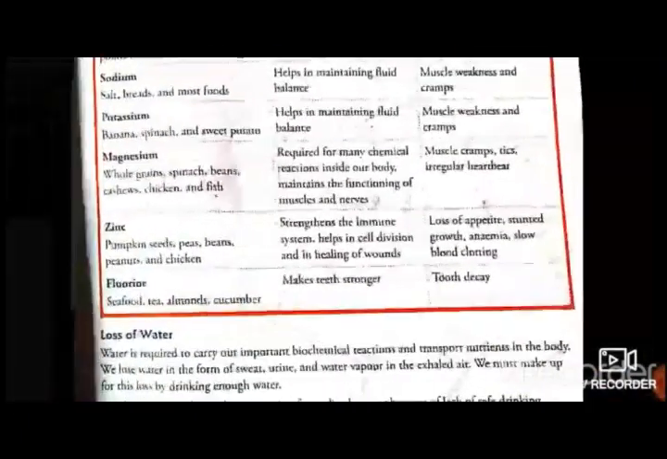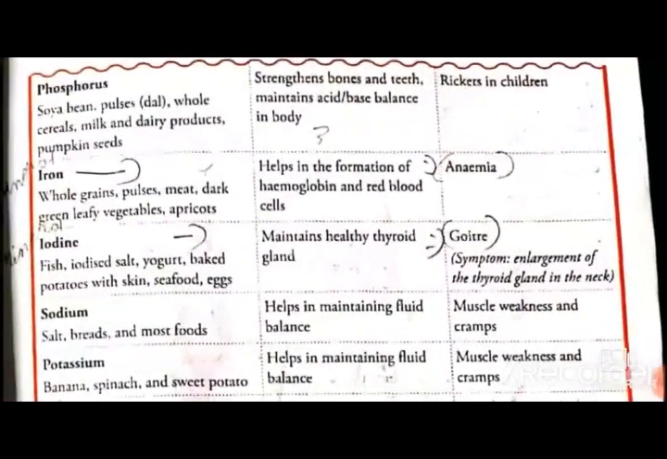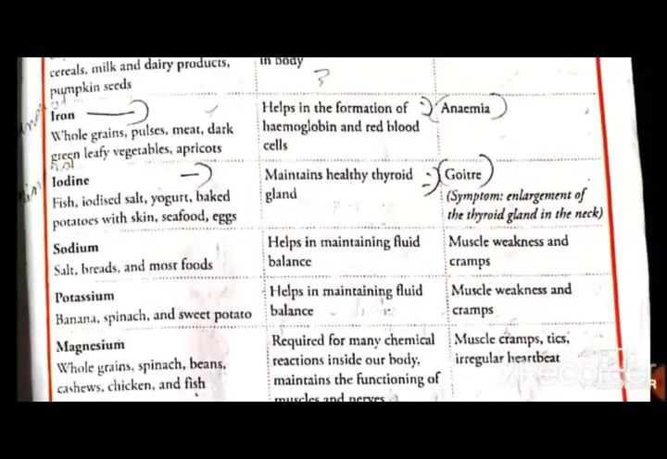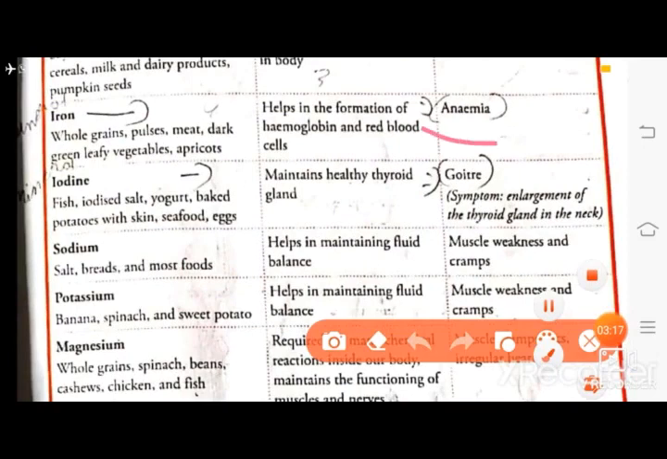Iron deficiency is given on this page. Deficiency of iron causes anemia. Rich sources of iron: whole grain, pulses, meat, and dark green leafy vegetables. Okay, so any 2 you can write. The disease caused by deficiency of iron is anemia, and the rich sources of iron are whole grain, pulses, meat, and dark green leafy vegetables. Next,